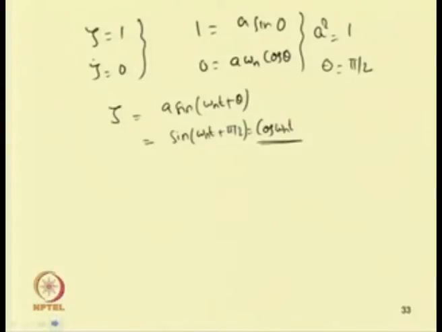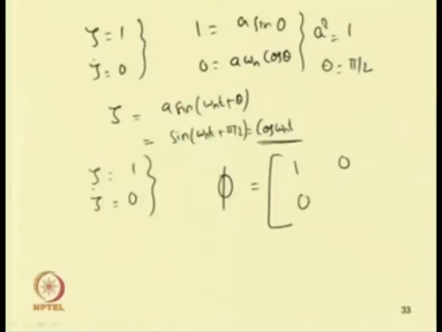So, after one time period T, we obtain zeta equal to 1 and zeta dot equal to 0. So, our monodromy matrix, that is phi, which is obtained after one time period, becomes 1 0 and 0 1. From this one can obtain lambda: the determinant of A minus lambda I equal to 0. So, one can see lambda 1 equal to 1 and lambda 2 equal to 1.